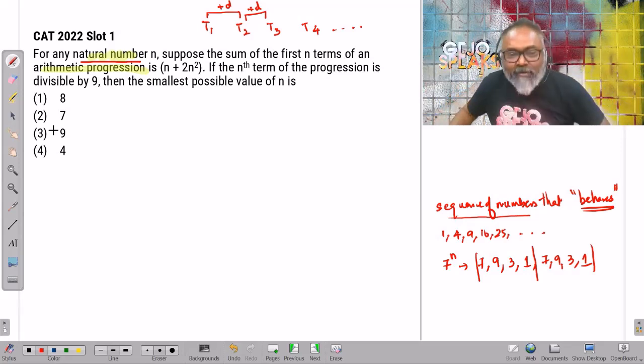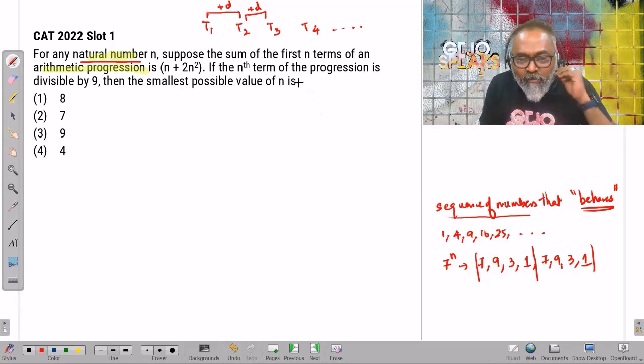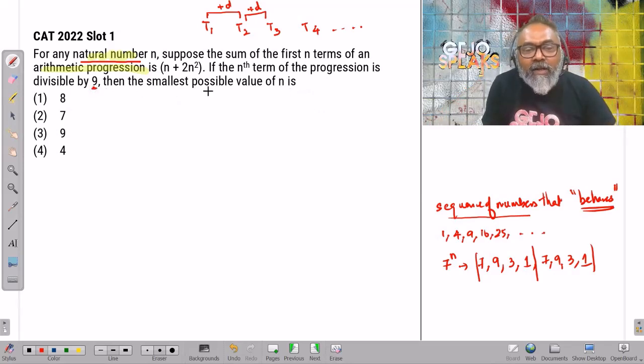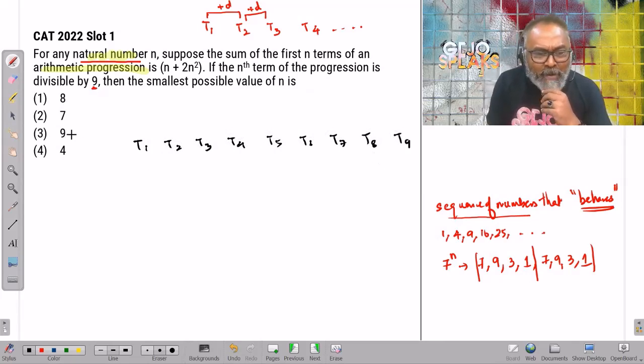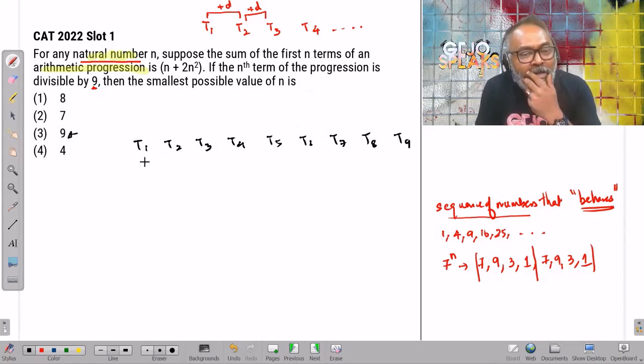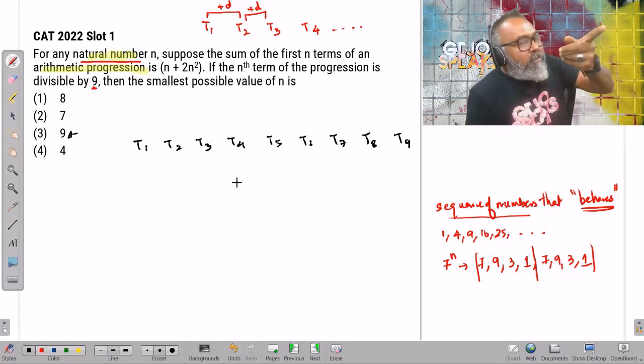the nth term of the progression is divisible by 9, then the smallest possible value of n is. Okay, first of all, the answer choice is very small. I've got arithmetic progression t1, t2, t3, term 4, term 5, term 6, term 7, term 8, and term 9. Because the maximum answer choice only goes till 9, if I take values, I find out the first number that is divisible by 9, I'm going to pick it.